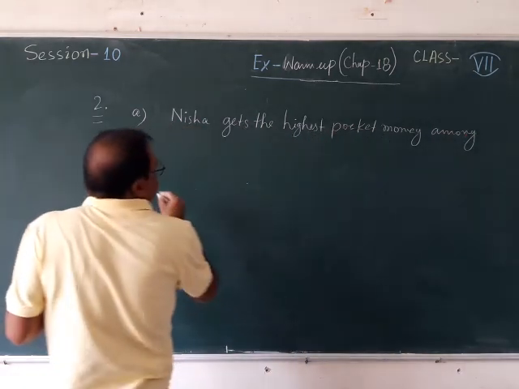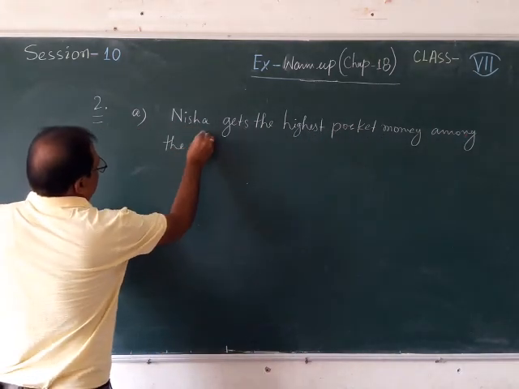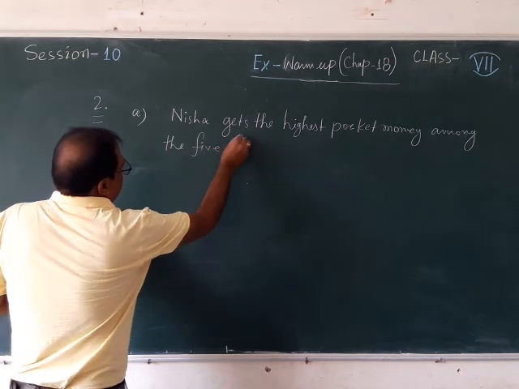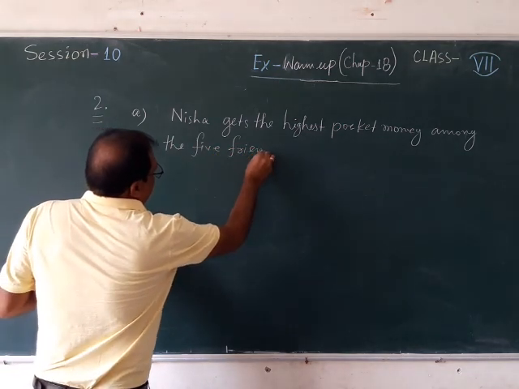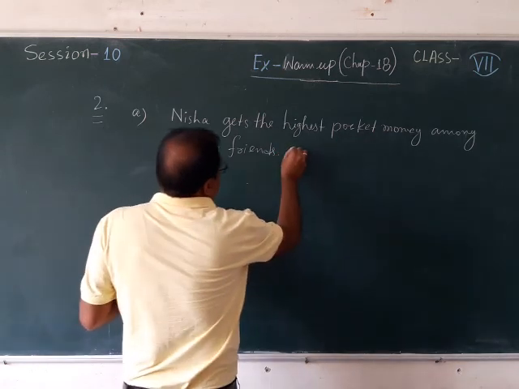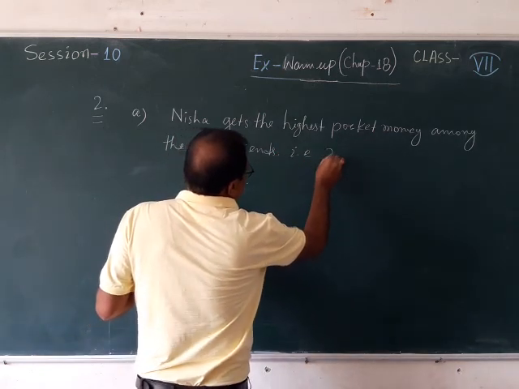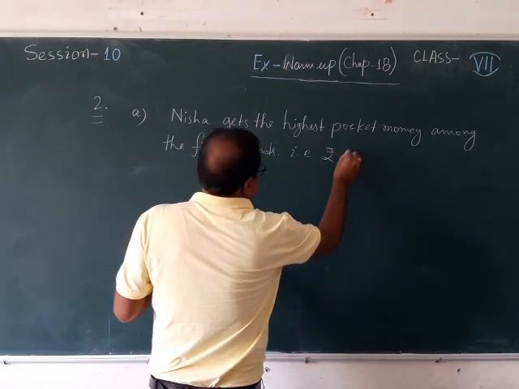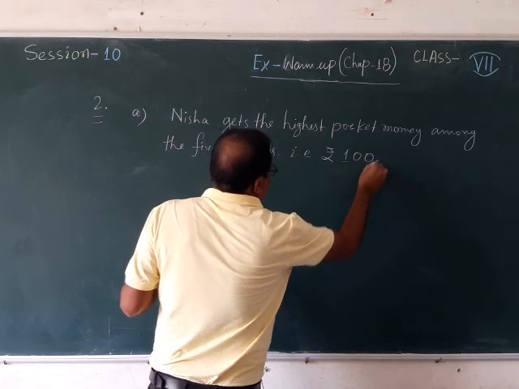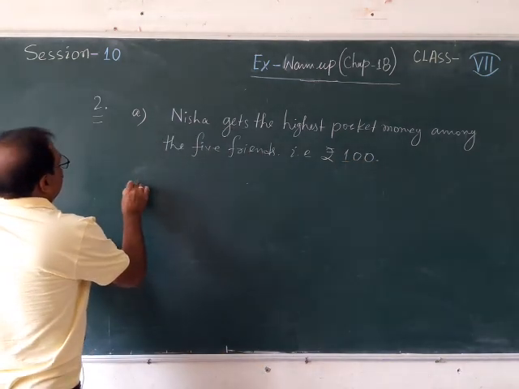That is rupees how much? That is rupees 100. Nisha is getting rupees 100.